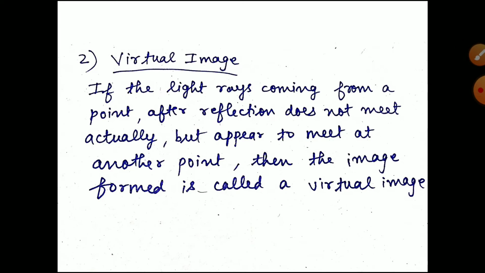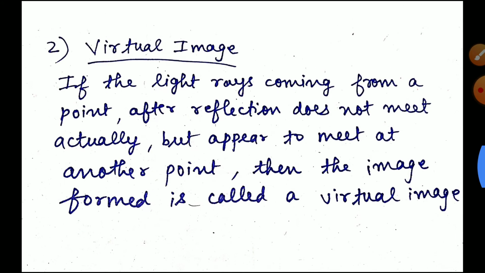If the light rays coming from a point after reflection do not actually meet, here directly it is clear, the light rays coming from a point do not meet, but appear to meet at another point. They do not actually meet at the point where they should meet; they appear to meet at some other point. Then the image formed is known as a virtual image. I will show you one example. After seeing that, it will be more clear.